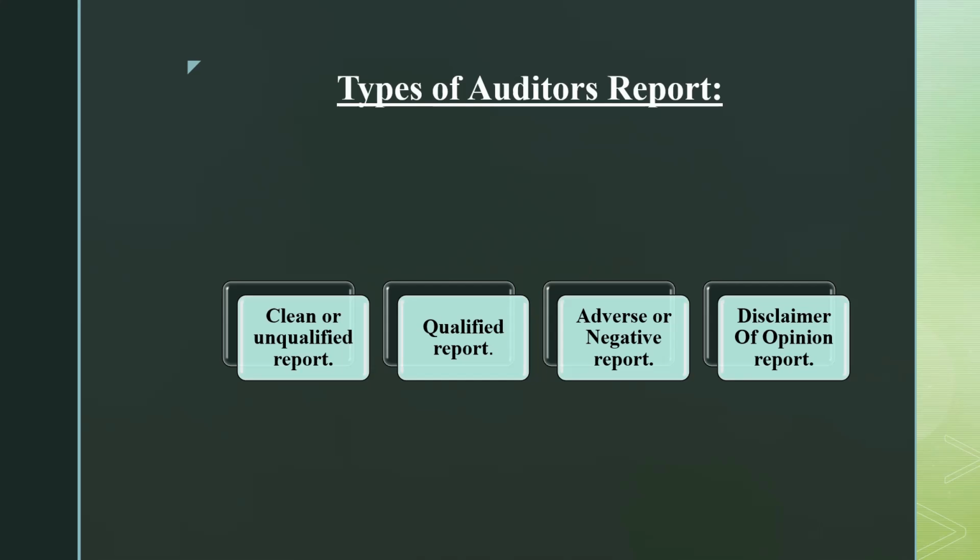That means excluding these financial statements, all the other financial statements state a true and fair view. The phrase except for the matter will be used only in the case of a qualified report, where the financial statements have been misstated.